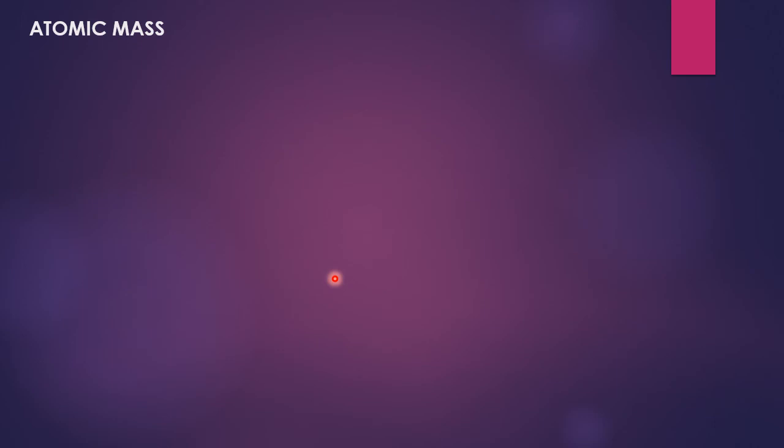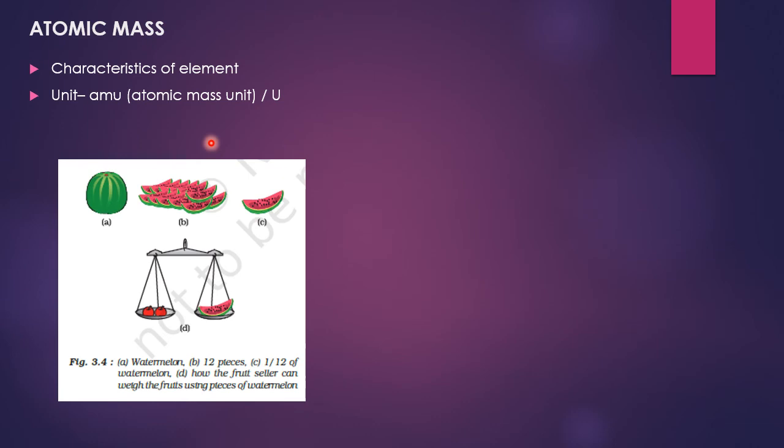Atomic mass. What is atomic mass? Atomic mass is the characteristic of the element, and the unit of atomic mass is AMU, atomic mass unit, or simply it can be denoted by U. What is this atomic mass and how can it be measured? This can be explained easily with the help of an example.